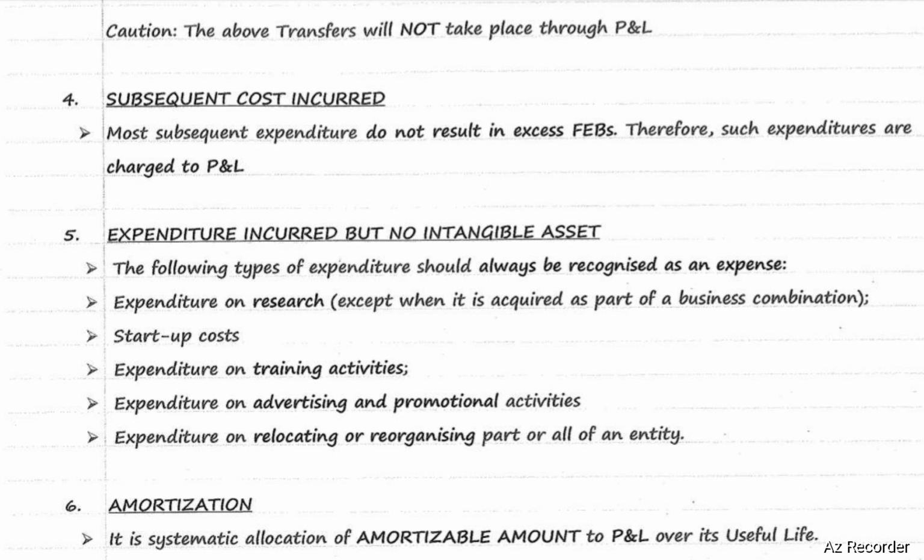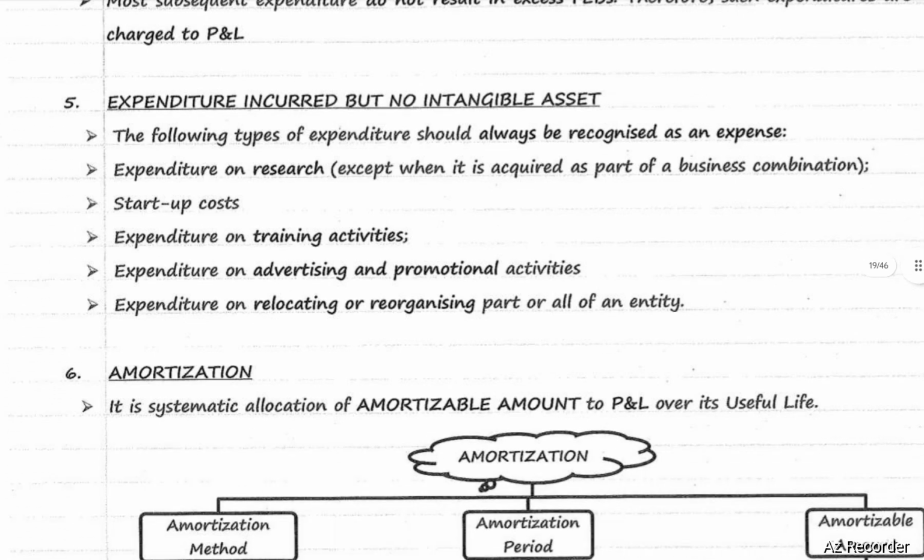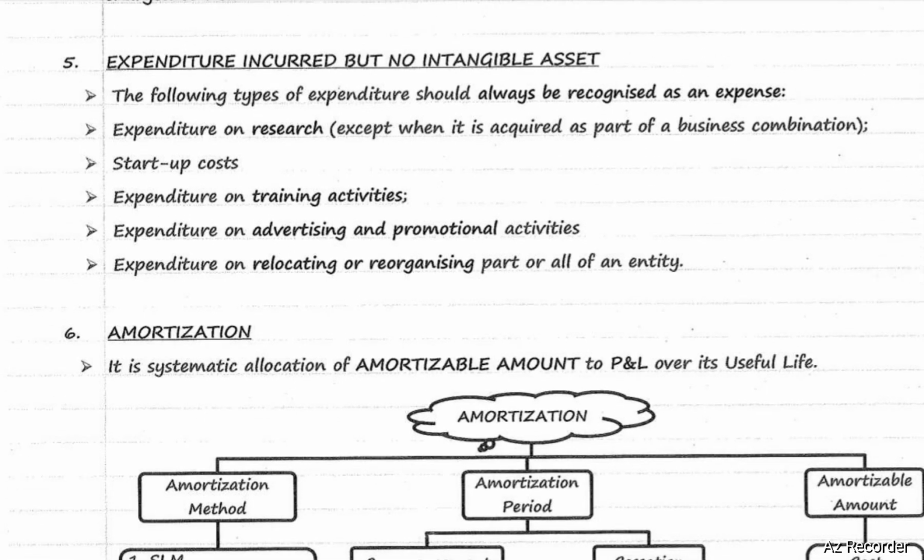Next, subsequent cost incurred. Most subsequent expenditure does not result in excess future economic benefits. Therefore, such expenditures are charged to the P&L account. Next, expenditure incurred but not intangible assets. The following types of expenditures should always be recognized as an expense but not an intangible asset. That means it should be charged to the P&L account instead of capitalizing it. What are the expenses?